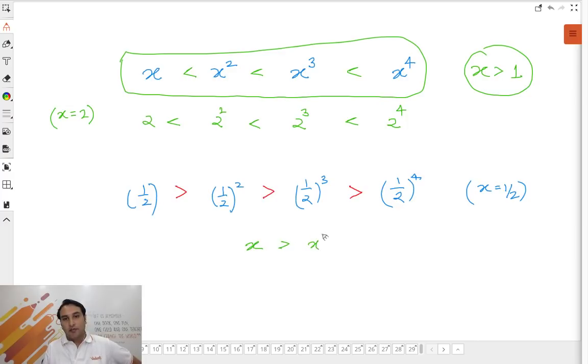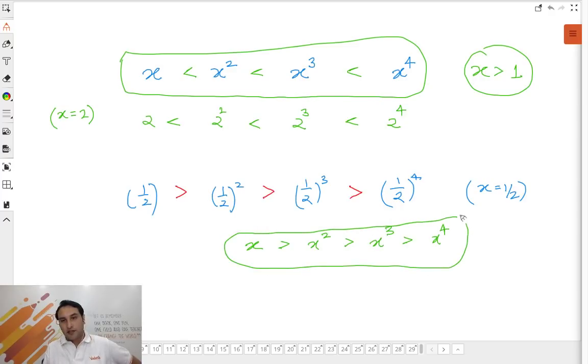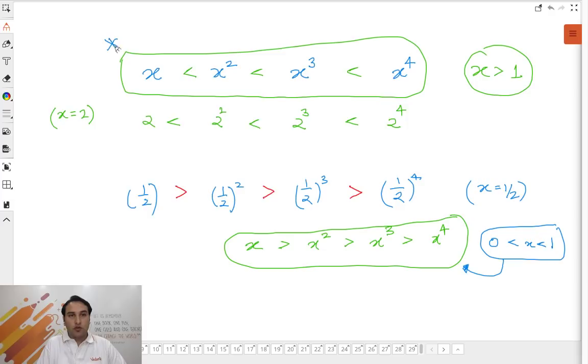The inequality becomes this. If you had any doubt, please note it down, because all the problems that I'm going to do, the next couple of problems, will be based on this. Between 0 to 1, when x is a fraction, then higher the power, lower the value. Please make a note of it. It is very, very important. I hope it's clear, right? With this example, it is clear.